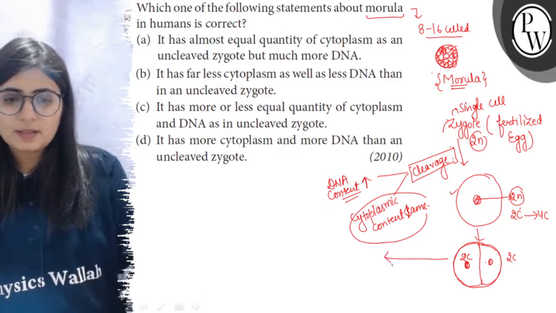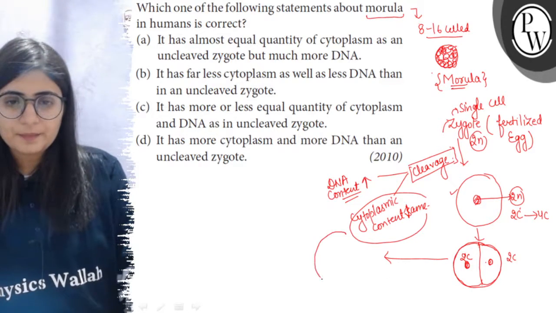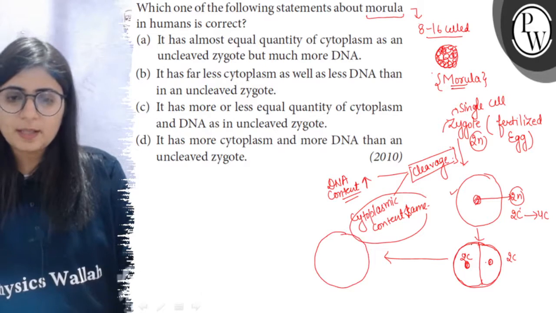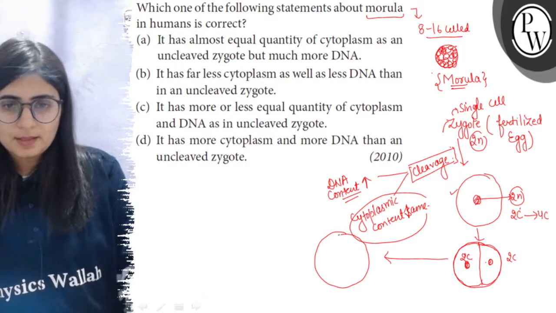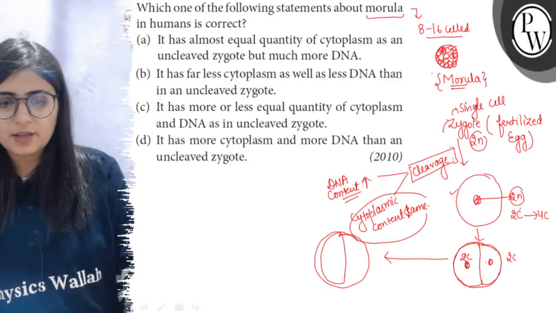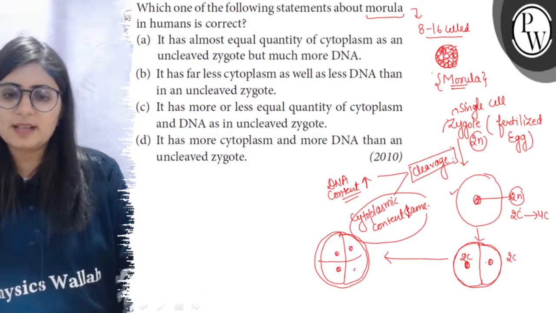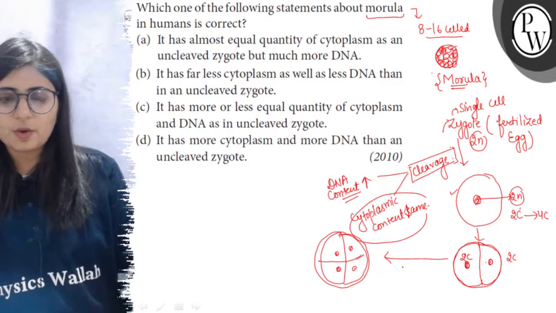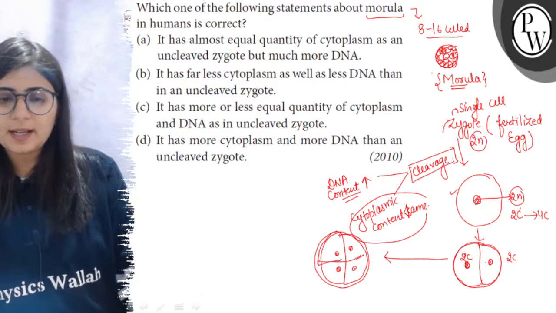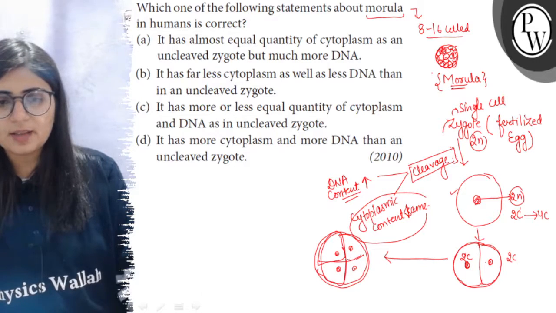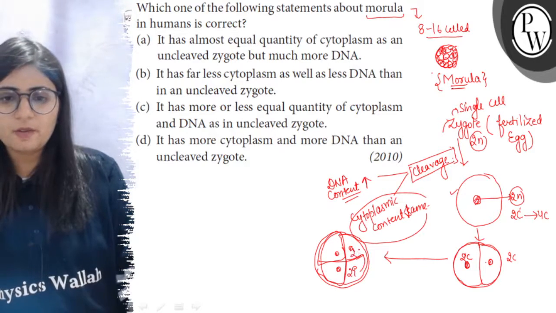Now the second cleavage will occur. The cytoplasm overall will be the same, but these blastomeres will decrease in size as the four cells are formed. So these will be smaller in size. As the cleavage goes on, the blastomeres decrease in size, but each receives 2C amount of DNA.